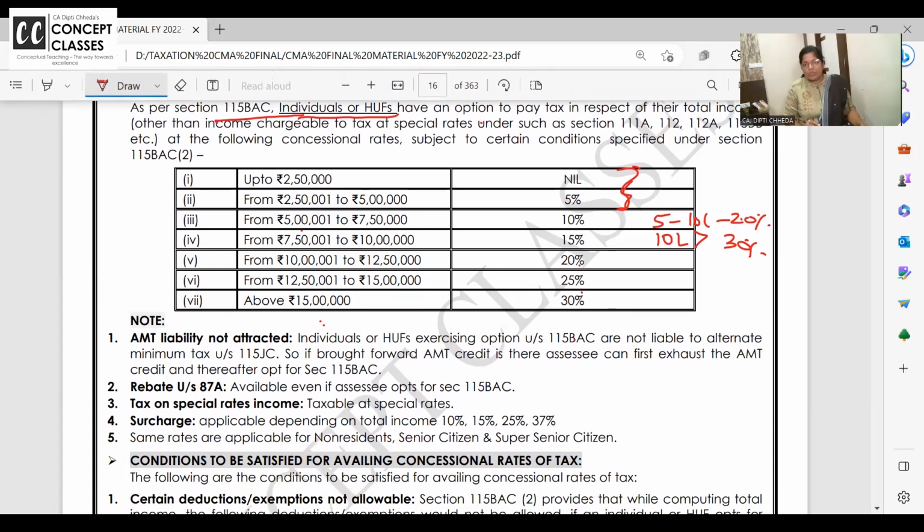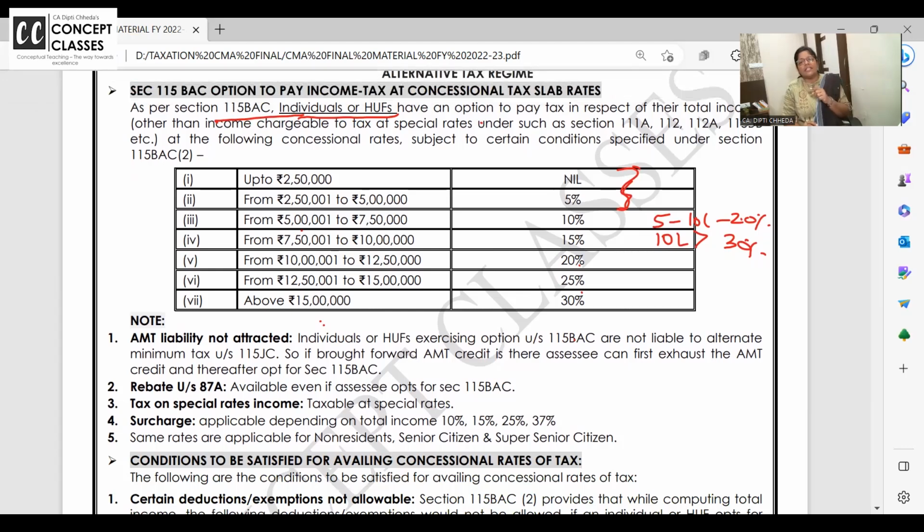Now, alternative minimum tax, which is also applicable for individuals and HUFs, we will see in tomorrow's class. It is called AMT, you have to pay it irrespective of your tax rates. So if individuals and HUFs are opting for 115 BAC, then they are not liable for AMT, that is minimum tax as per 115 JC. 115 JB we will do, that is MAT. That is also a minimum tax, but that is applicable to companies.